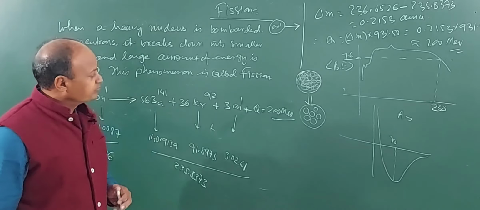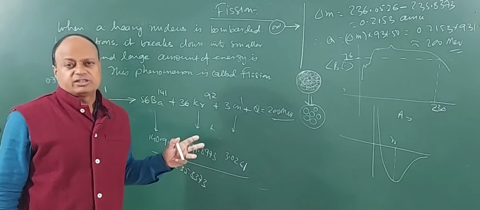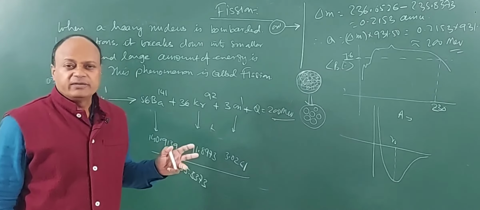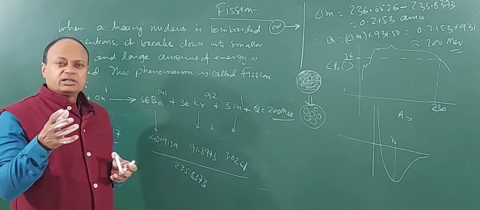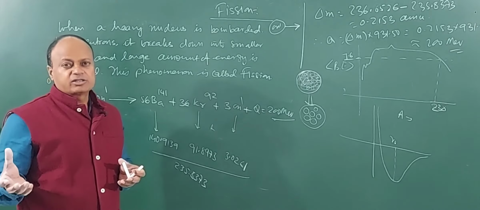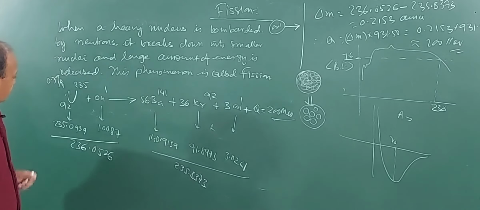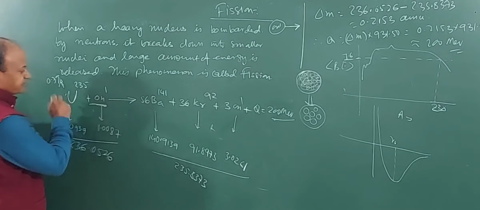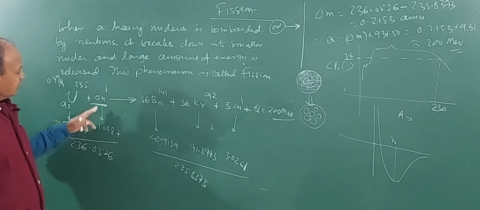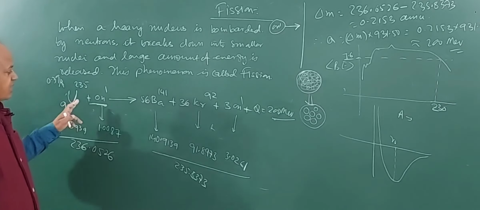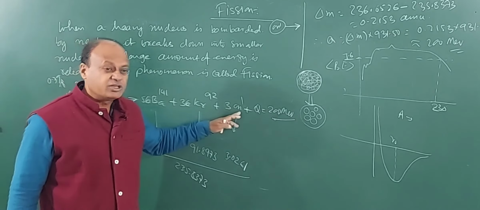Clear? Now, this nuclear fission reaction releases such a huge amount of energy that it is a beautiful way for us to have a small amount of uranium and use it to fulfill our needs for a very long time, right? The interesting thing in this reaction is that for starting it we require a neutron. This neutron has to be captured by the nucleus. When the neutron gets captured by the nucleus, then the rest of the reaction takes place. When the reaction takes place, it generates 3 more neutrons.